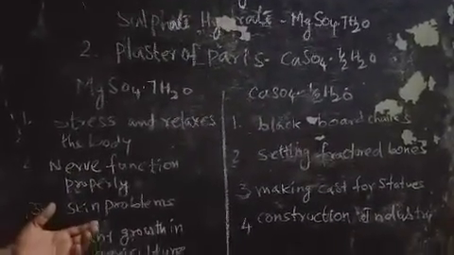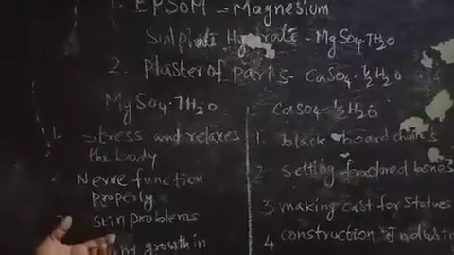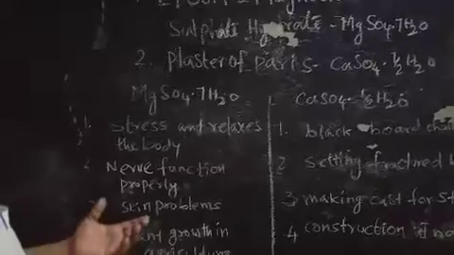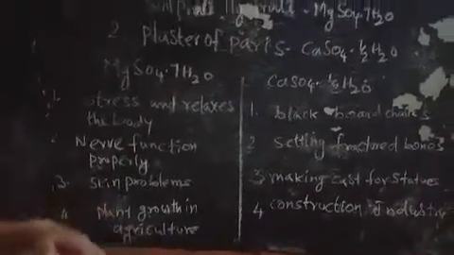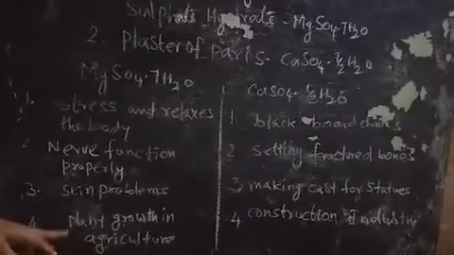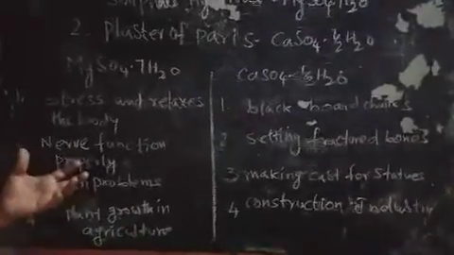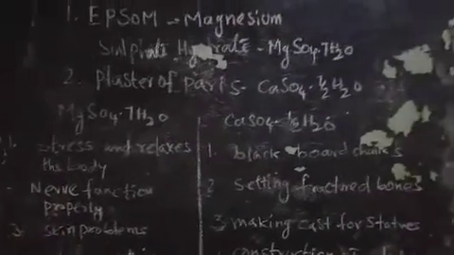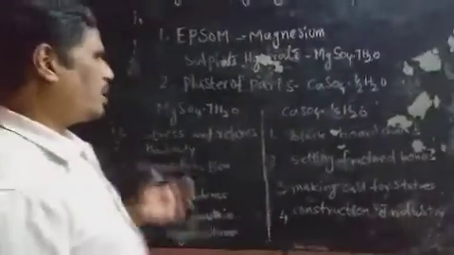Then it is used for curing skin disease, skin problems. Then in agriculture it is used as a fertilizer, for the growth of agriculture plants. So magnesium sulfate is one of the most important compounds in our daily life.